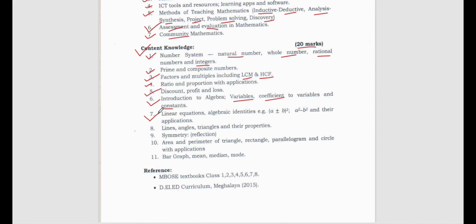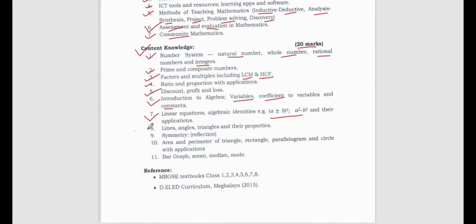Now linear equations, algebraic identities. Example, (a plus b) whole square or (a minus b) whole square. Then a square minus b square and their applications. So how are we going to apply these formulas and solve the problem? That you have to keep in mind.